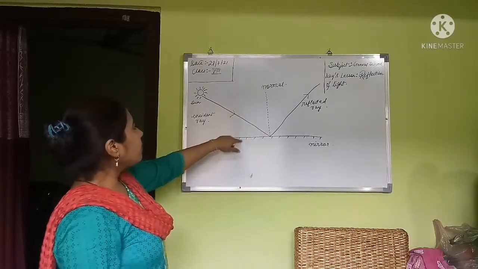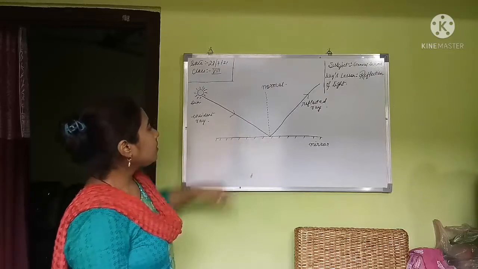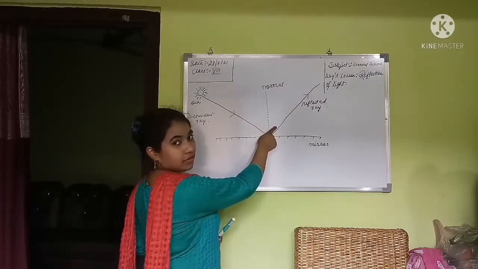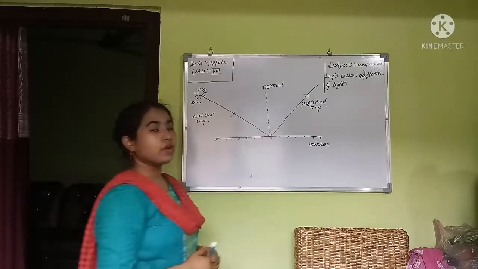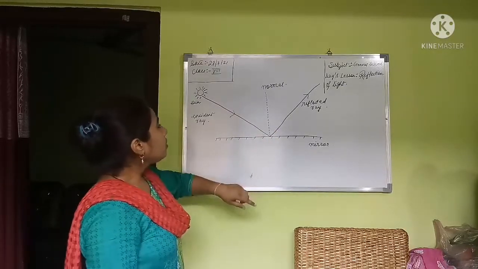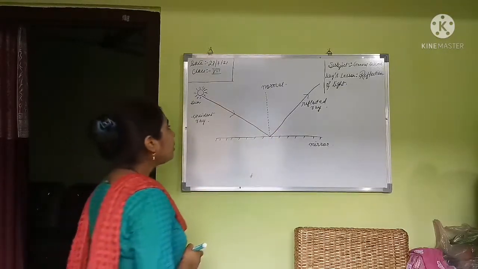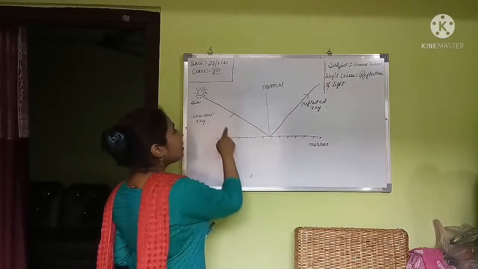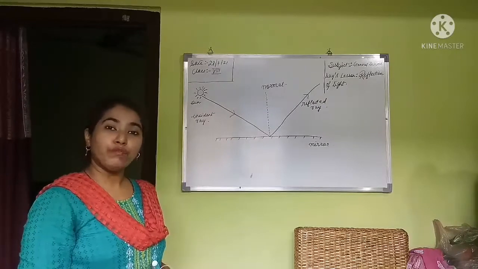And now you will see that here two angles are formed. Okay, here two angles have formed. So the angle which is formed between the normal and the incident ray is known as the angle of incidence.